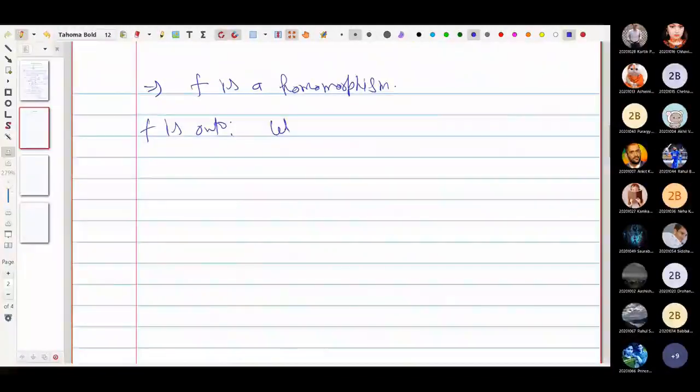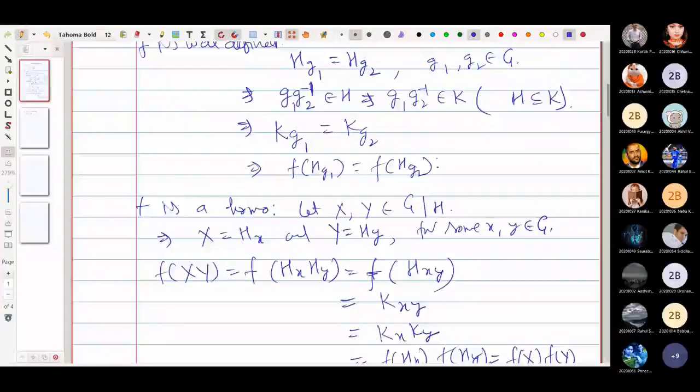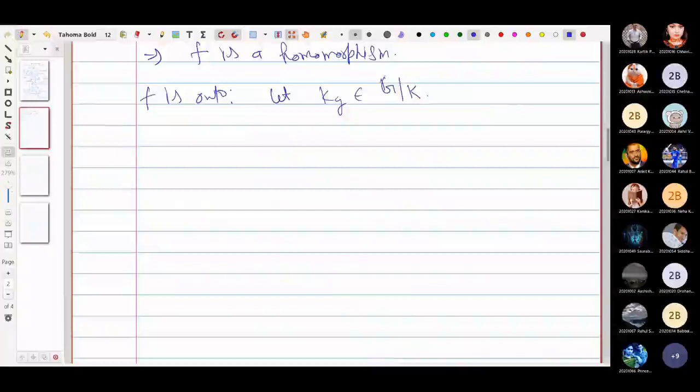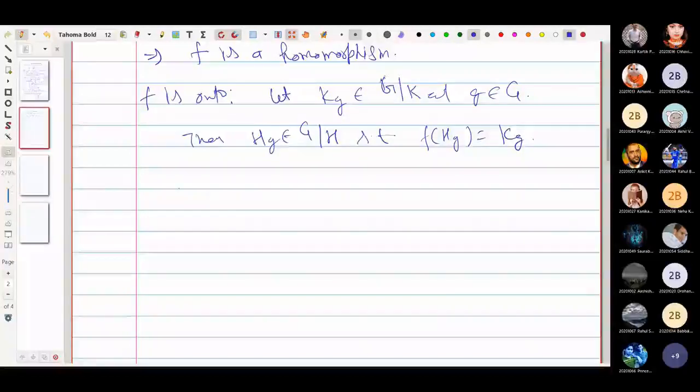So we can take some element Kg belonging to G by K, where g belongs to G. Then Hg belongs to G by H, such that f of Hg equals Kg. So this establishes that f is onto as well.